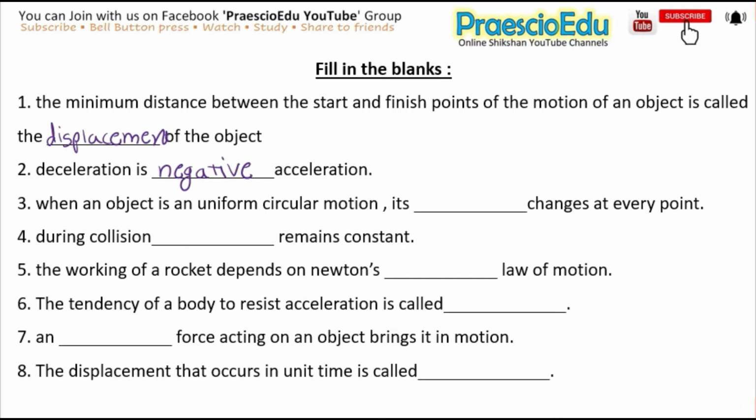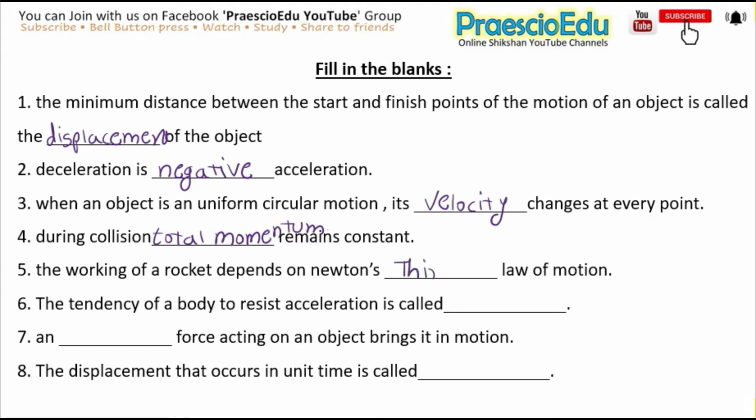So next is, when an object is in uniform circular motion, its dash changes at every point, and the answer is velocity. Okay, next is, during collisions dash remains constant, and the answer is total momentum. We will write here total momentum. Okay, next is, the working of a rocket depends on Newton's dash law of motion, and the answer is